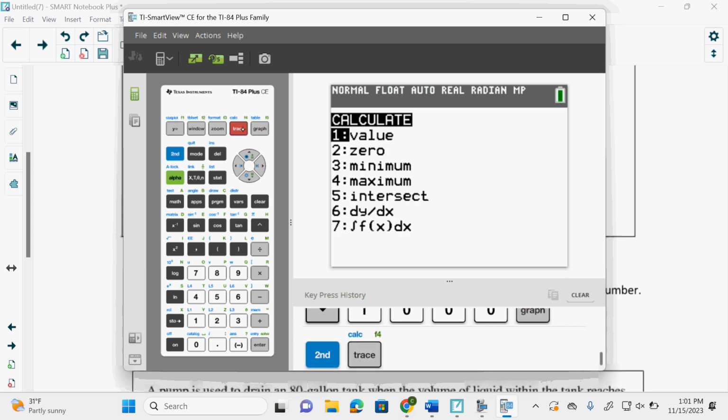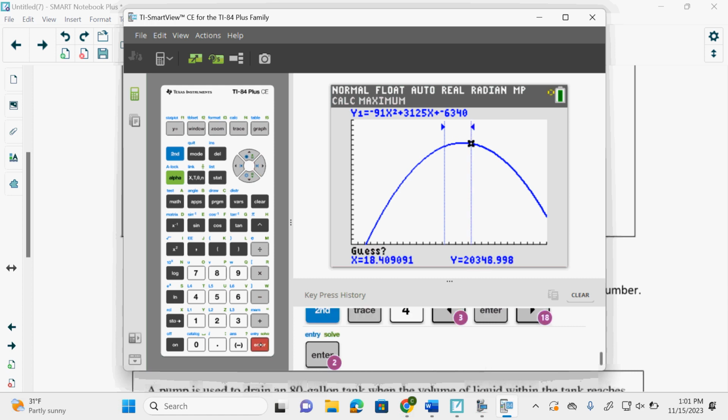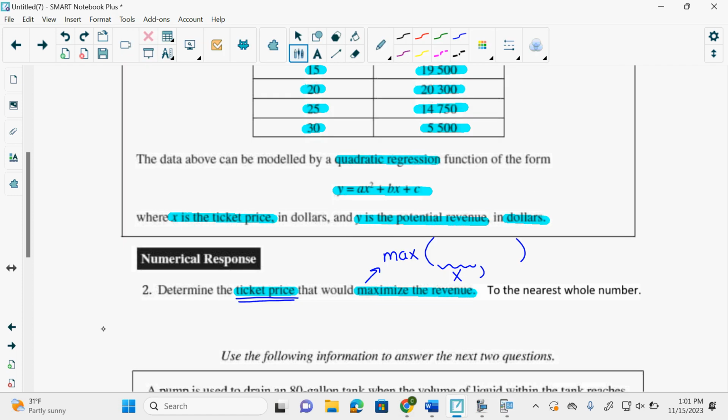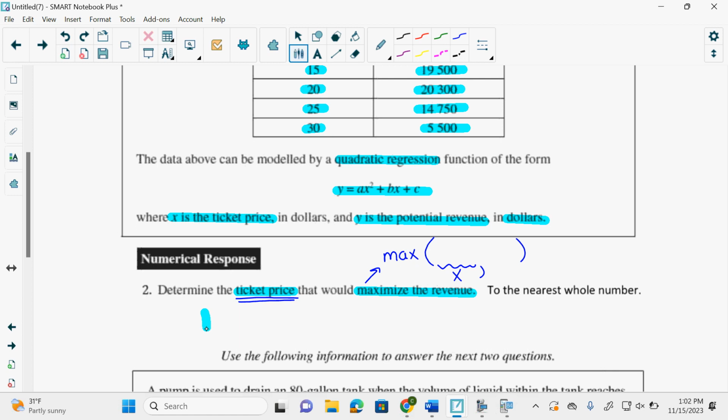So I go second, trace, maximum, which is 4. On the left, enter. On the right, enter, enter, and I get, it wants it to the nearest whole number. This is the ticket price. This is max revenue. Which one did it ask you for? The maximum ticket price or the maximum revenue? Ticket price. So it's going to be 17 because I have 17.1. Oh, I keep forgetting that. And if I look to this number, this is the one I'm rounding to. This is not 5 or higher, so it's just going to be 17.